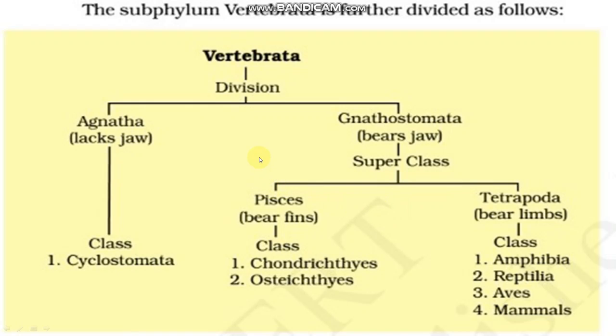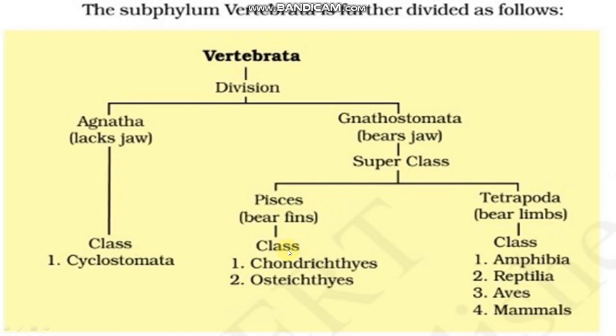vertebrata. Firstly, vertebrata is divided into two parts. One is Agnatha and Gnathostomata. Agnatha means it lacks jaw, and Gnathostomata bears jaw. So Agnatha has the class Cyclostomata, and Gnathostomata has the superclasses Pisces and Tetrapoda. Tetra means four, poda means limbs, right? They bear limbs, that's why called Tetrapoda, and the Pisces bear fins.